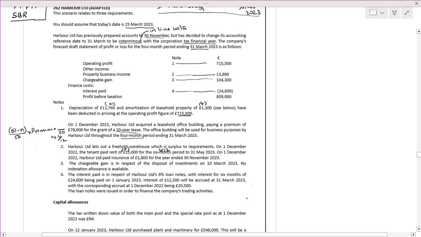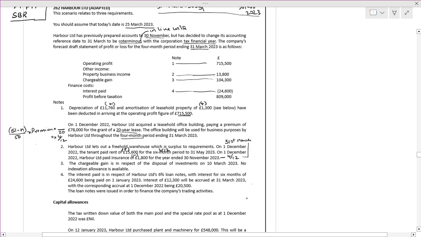On 1st December Harbour paid insurance of 1,000 for the year. Since we are preparing for 31st March, you have to deduct insurance for how many months? You have to deduct insurance for 4 months. Means we have to add rent for 4 months and deduct insurance for 4 months.